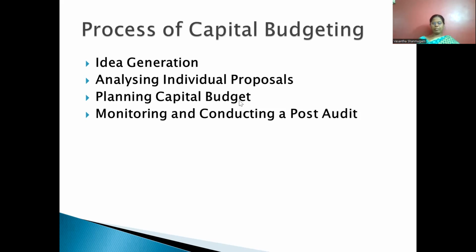Therefore, a systematic post audit is essential in order to find systematic errors in the forecasting process, because sometimes the forecasting may not be 100% accurate, as time and uncertainty are involved. So there is a chance of errors in the forecasting process.